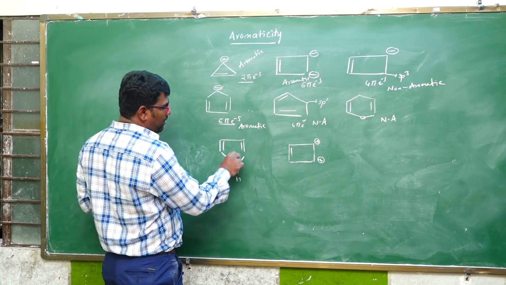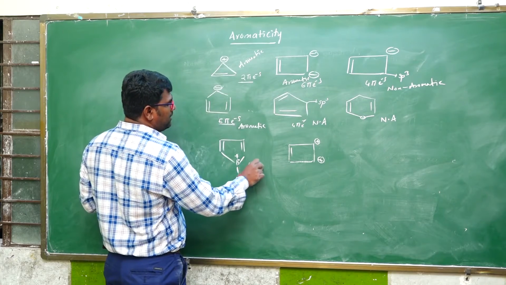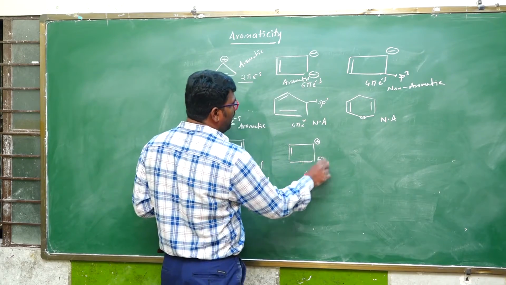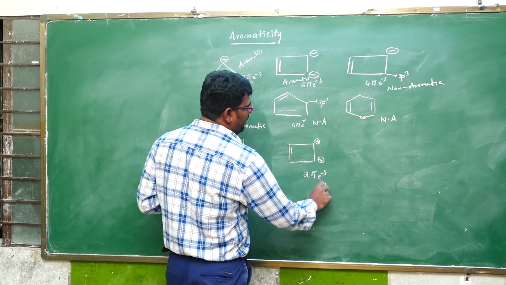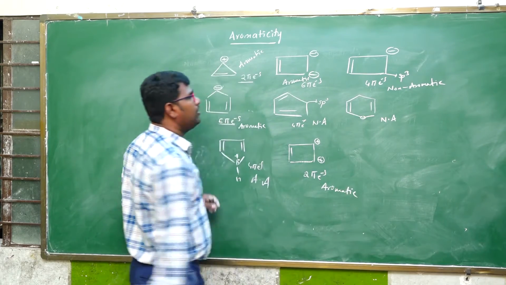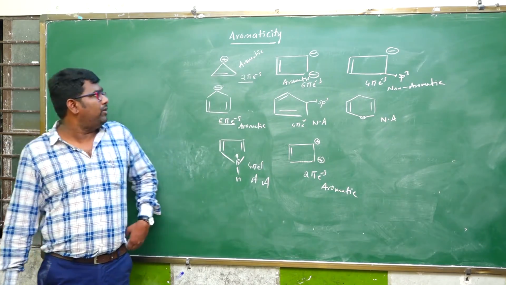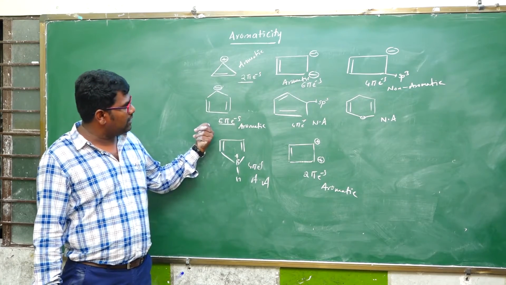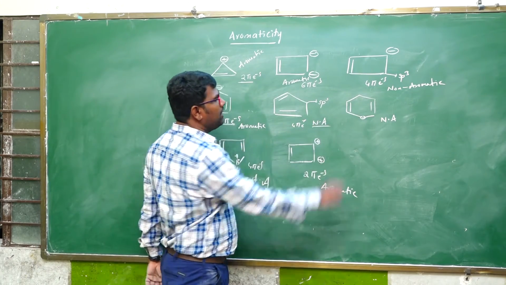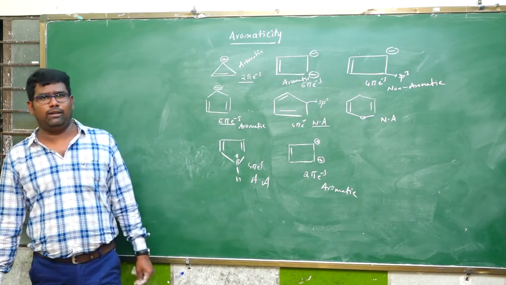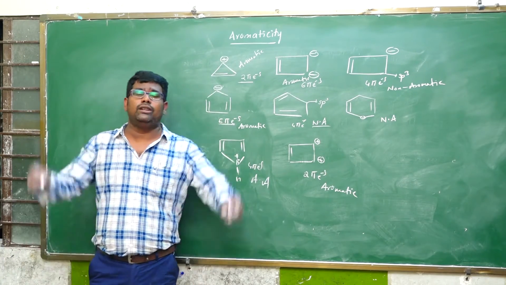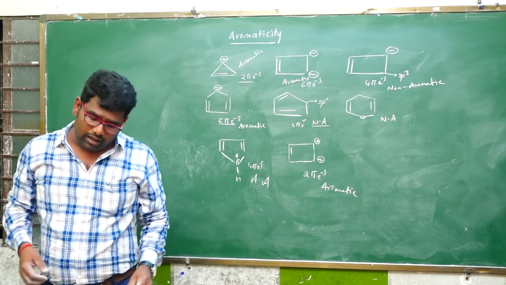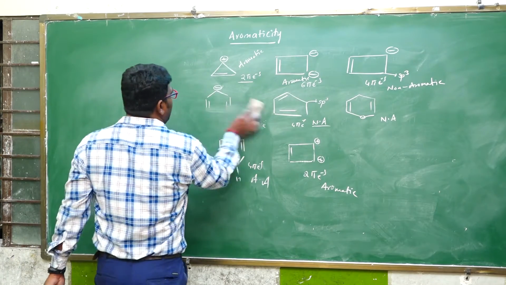And next here, 4 pi electron system, it is anti-aromatic. Here 2 pi electrons, a 2 pi electron system means it is an aromatic compound. So these are the following examples. First aromatic, second aromatic, third one non-aromatic, and fourth one aromatic. And next here also non-aromatic, anti-aromatic and aromatic. Okay, so I hope you understand, students, how to identify which one is aromatic, which one is anti-aromatic, which one is non-aromatic. So I am giving some more examples.